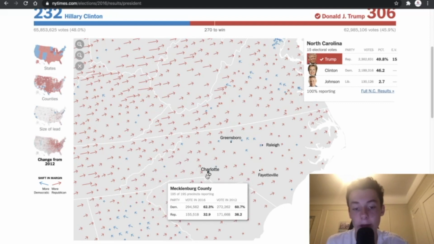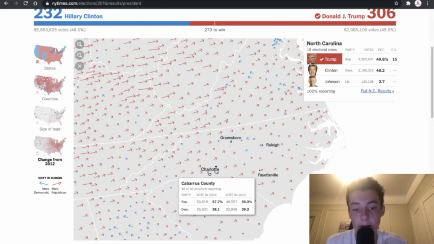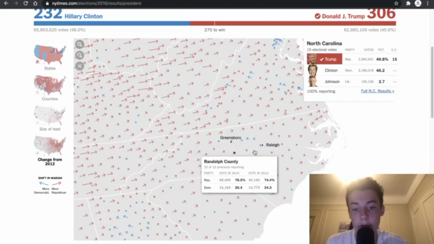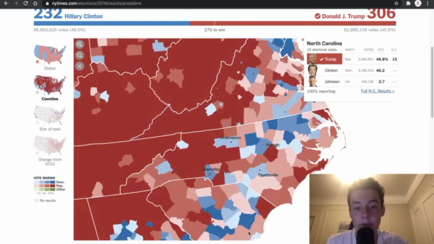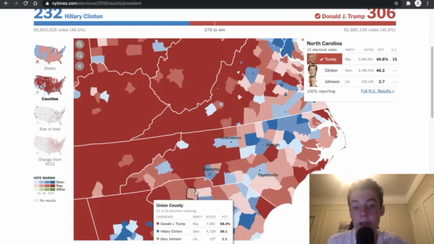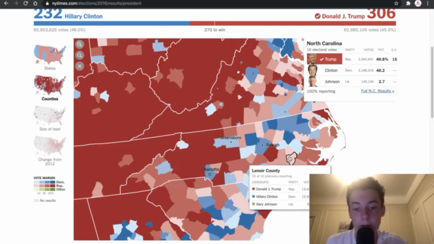We look at areas like Mecklenburg County trending towards the Democrats, Cabarrus County trending towards the Democrats, Guilford County, Wake County, all of these Democratic counties that are trending towards the Democrats is going to make a difference, but Republicans still have room. You see a lot of light red here.